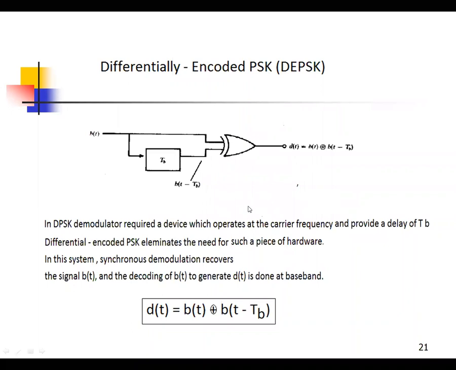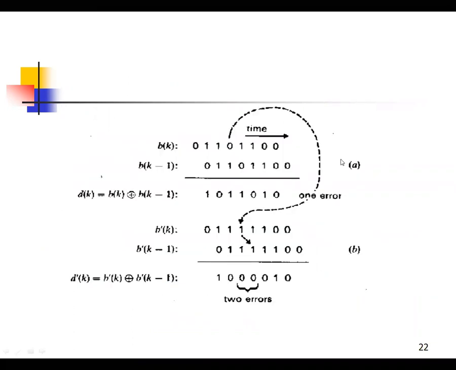That is one of the limitations. Now the another one is DEPSK. The DEPSK is one of the hardware implementations used at the demodulation side. Use the b(t) signal and a 1 bit delay and give them to the XOR operation. That output is d(t). Okay. Here one of the examples is taken: b(k) and b(k minus 1).